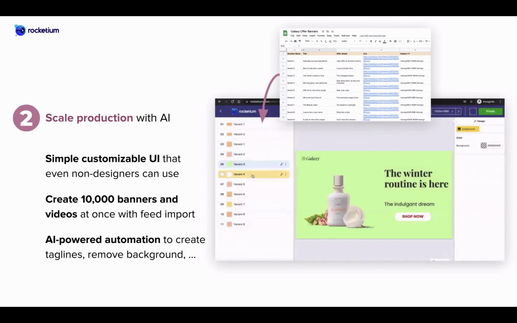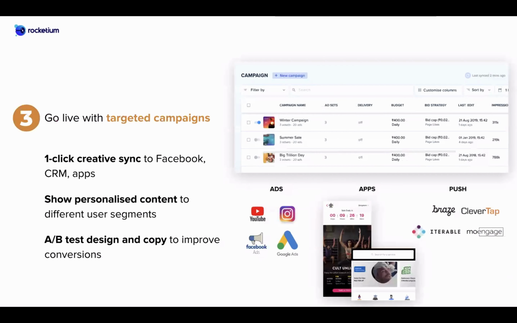This is where you create the creative, and the next part is how you deliver them. Today we have Facebook ad integration, pushing it directly to Facebook from Rocketium. In the current process, you create them, download them, and then push them to a particular campaign you are running. In Rocketium, it's already integrated. You create a project, directly connect to your Facebook ad manager, and run it in Facebook. If you want to refresh it, you can edit the project, make quick changes and update it. Similarly for CRM and in-app campaigns, we already have integration with CleverTap and MoEngage, and we could also figure out if there are any other platforms as well.